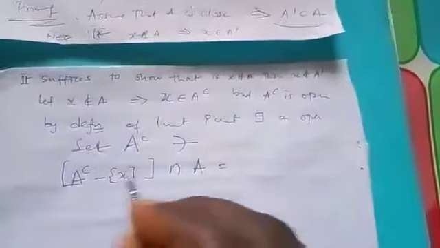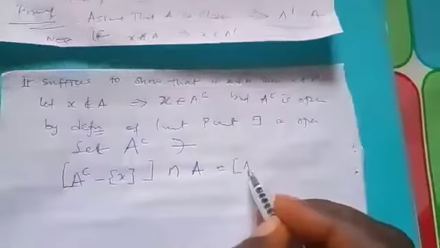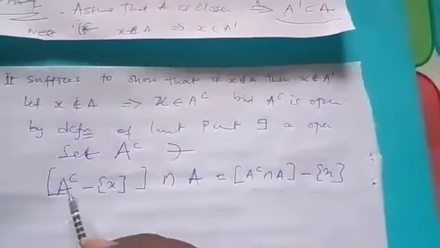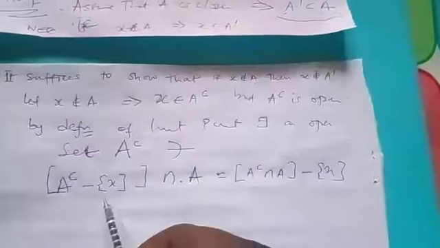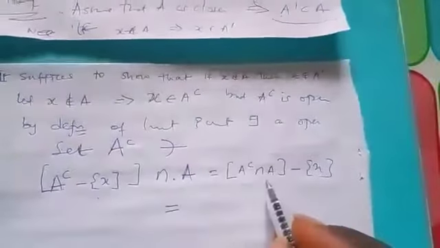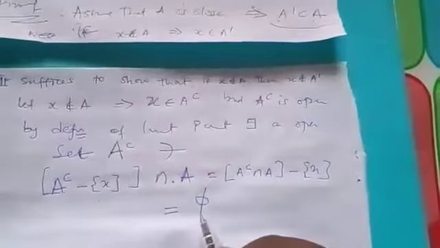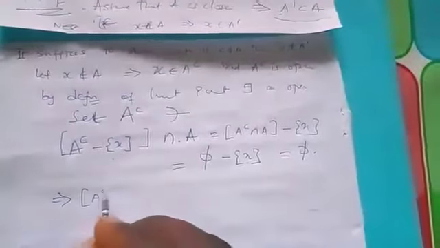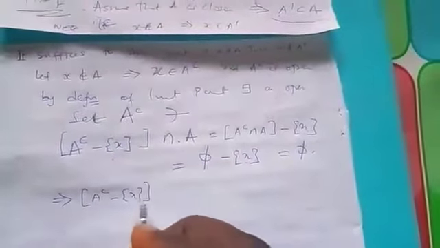Now what we have here, we can rearrange it. This can still be written as A complement intersection A minus X. As you have it, we can rearrange it. We can write it as A complement intersection A minus S. But we know that A complement intersection A is an empty set. They don't have anything in common. Then minus S, so the intersection is an empty set. There's no doubt about that. It's an empty set.